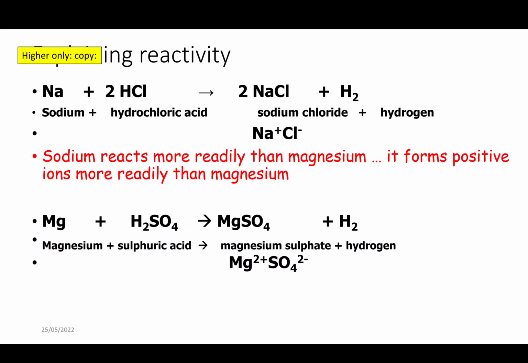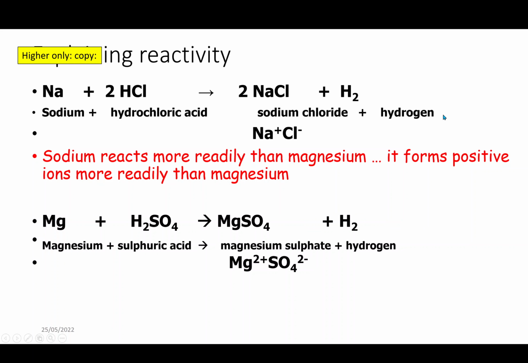When you react sodium with hydrochloric acid, the sodium will form an ion. It will produce hydrogen, so it will displace the hydrogen from the acid, and then it will accompany the chlorine. So it's displacing the hydrogen to form sodium chloride. The hydrogen in the hydrochloric acid starts off as an ion, and then it ends up not ionic. So it would be a covalent bond, a simple molecule. So the hydrogen has gained electrons: it starts off as a positive ion and then it gains electrons.